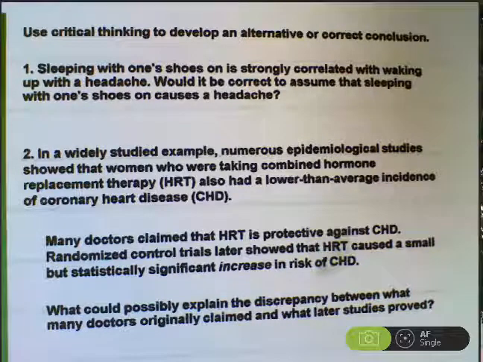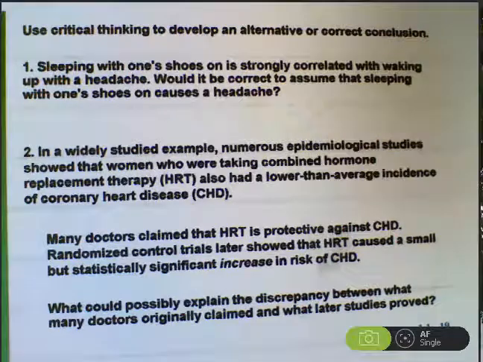In a widely studied sample, numerous epidemiological studies showed that women who were taking combined hormone replacement therapy also had a lower than average incidence of coronary heart disease. So, for a while, doctors thought we should prescribe hormone replacement therapy to reduce women's risk of coronary heart disease because there seems to be a relationship there.